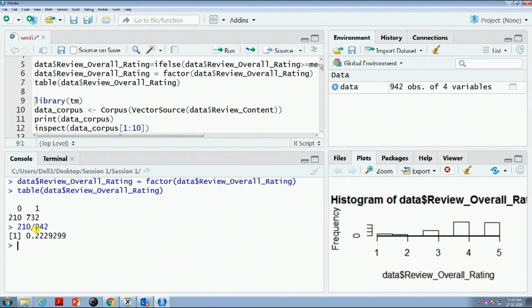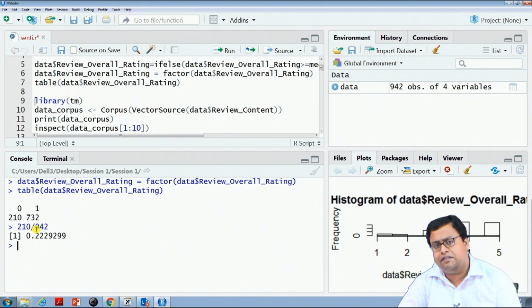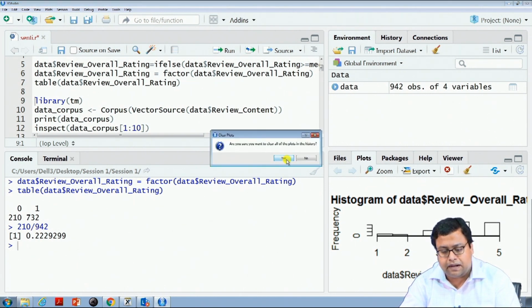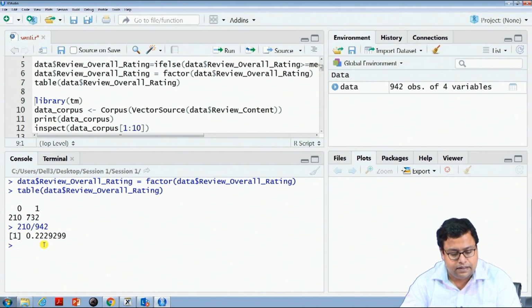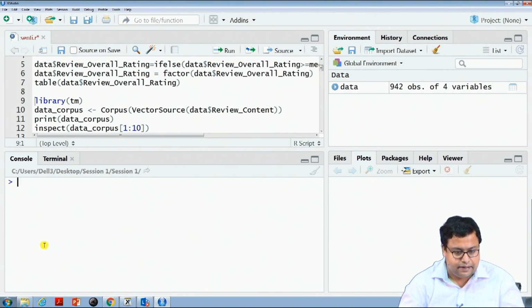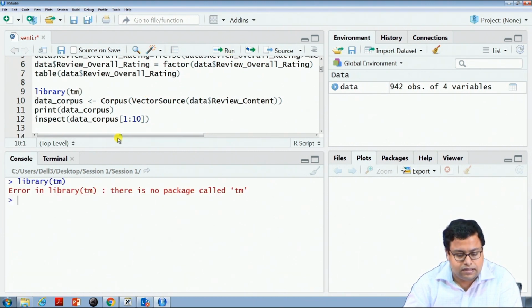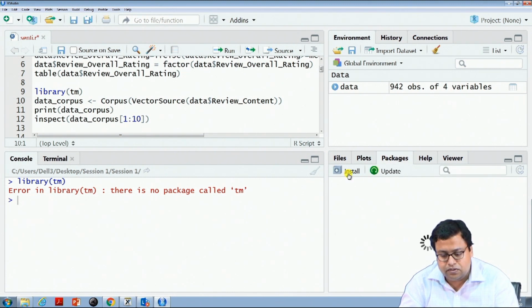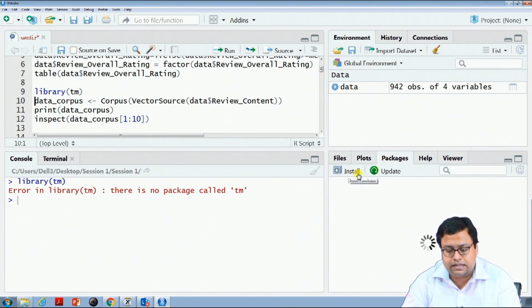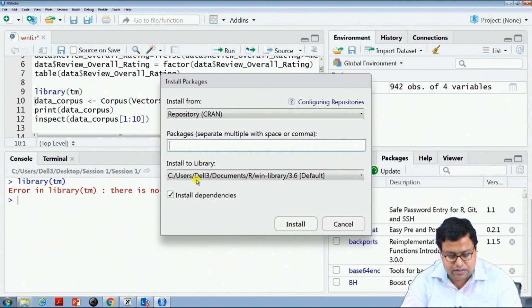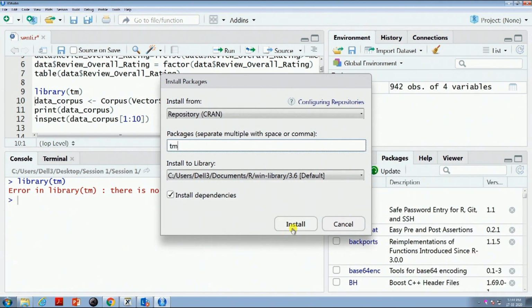This is biased, but not heavily biased. It is not that we have to use something else; it is biased, but we can still use this one, so we will go ahead. Now, the library that I call is the TM library, the text mining library. There is no such package installed, so what we will do is install TM.